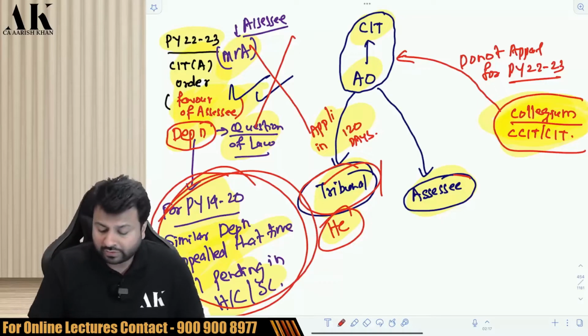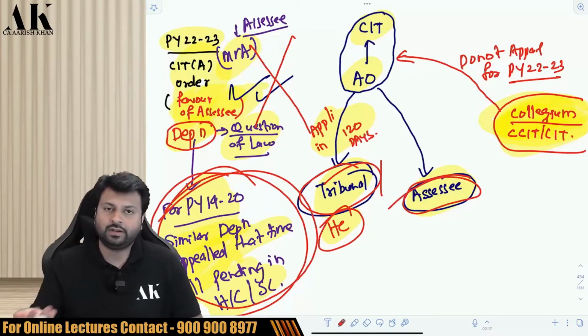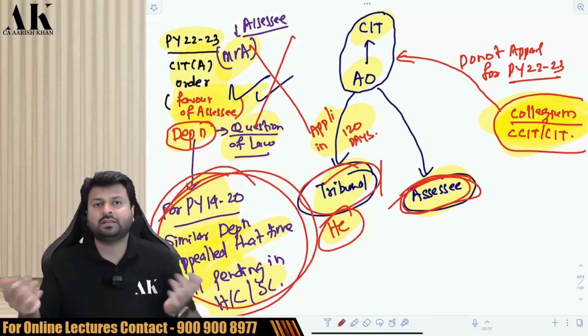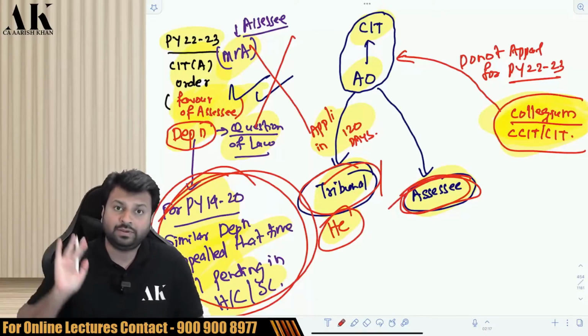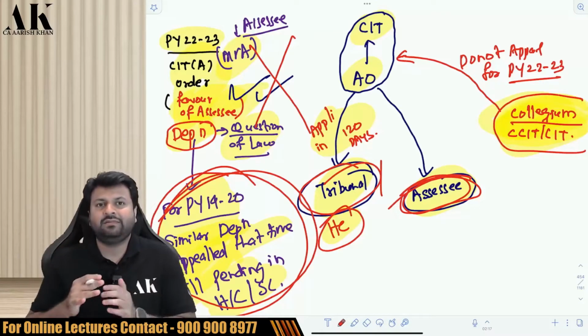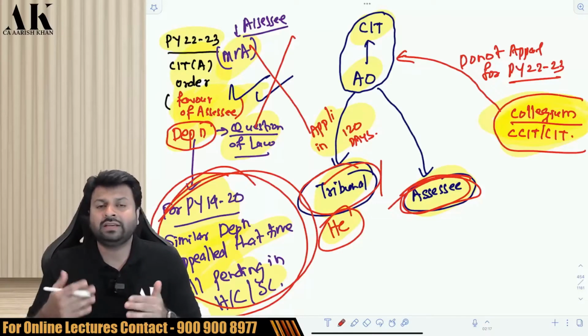In this case, you also have to inform the assessee. If the assessee agrees, well and good. If the assessee doesn't agree, then the department does not have any option apart from filing what? An appeal. So this entire process is explained with the objective of not having a repetitive appeal.